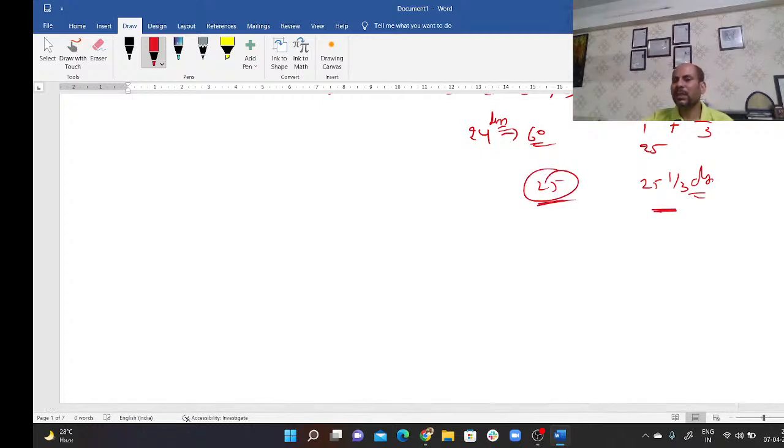So if we want the work finished earlier, then we should begin with the faster. If the faster person begins on day 1, the work will be completed earlier. Or if the slower person begins, it will take more time to complete.